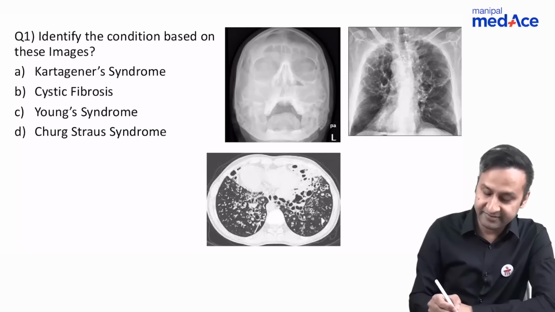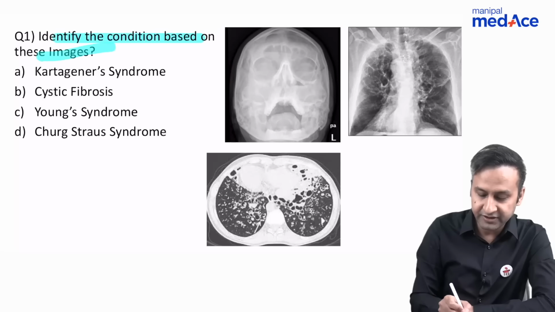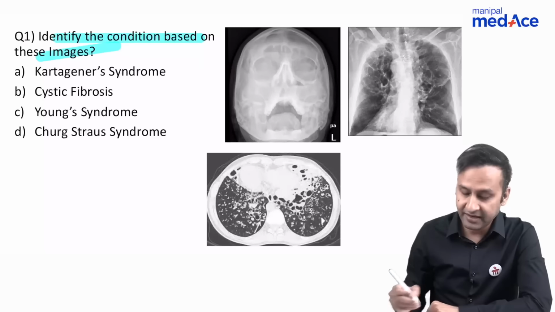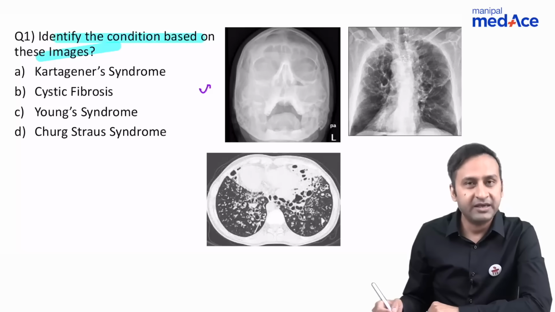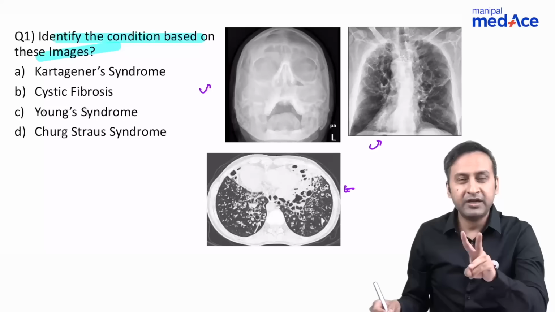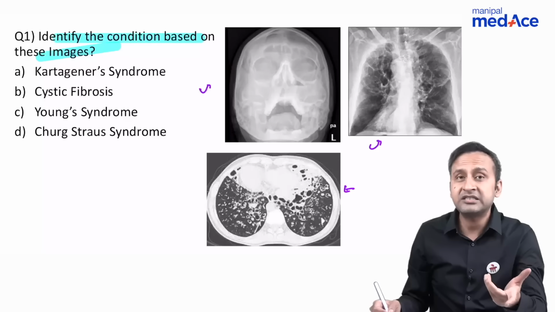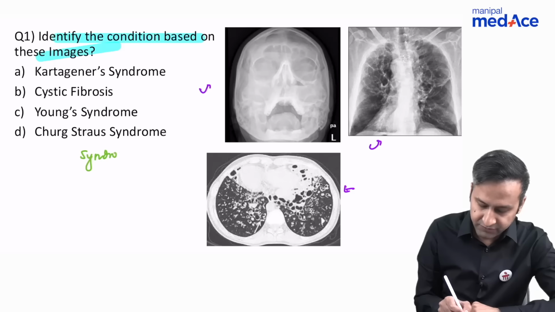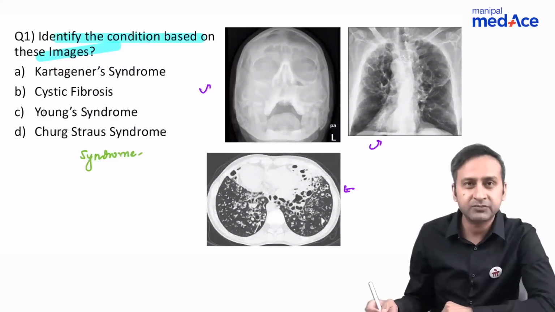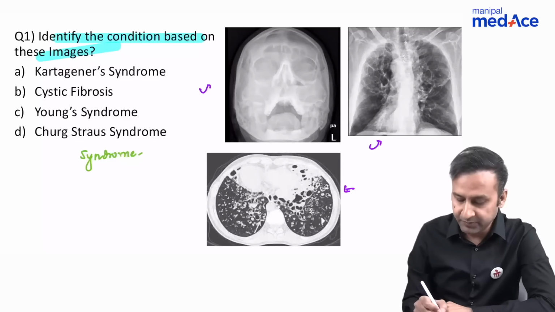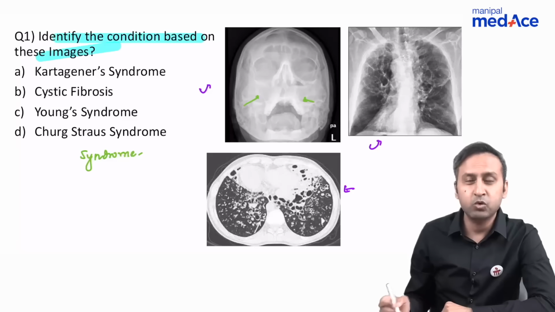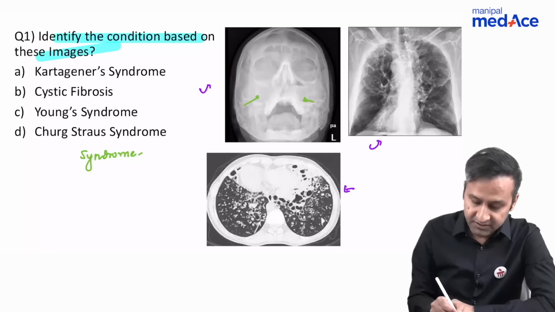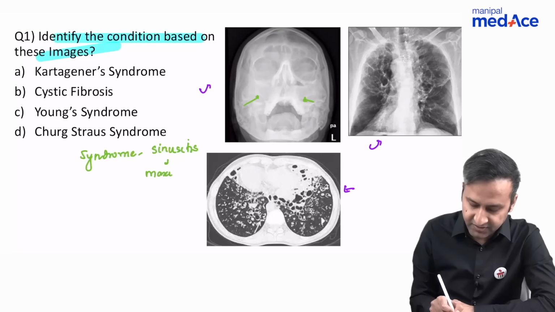So here the examiner had given you three different images: an X-ray of the PNS, Waters view, a radiograph and a CT. Now, whenever you get three images from different systems of the body, you know you're dealing with some form of a syndrome. So let's have a look at the first image. Look at the maxillary sinus. Both the maxillary sinuses are filled. It means we are having sinusitis in this patient, and this sinusitis is seen in the maxillary sinuses.